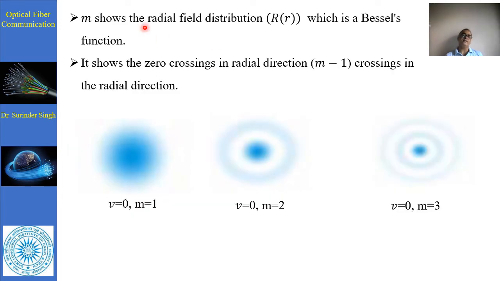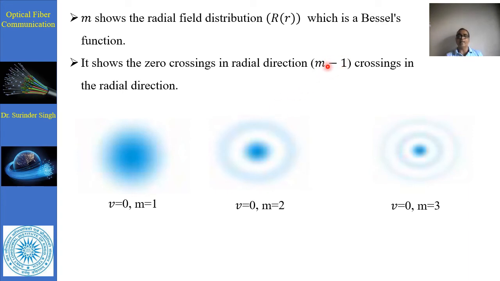Another M shows a radial field distribution, which is a function of the radius, a Bessel function. It shows zero crossings in the radial direction, with M minus 1 crossings. Like that, when V is 0 that represents the circularity with M equal to 1. M equal to 1 means there is also 0 crossing in the radial direction.